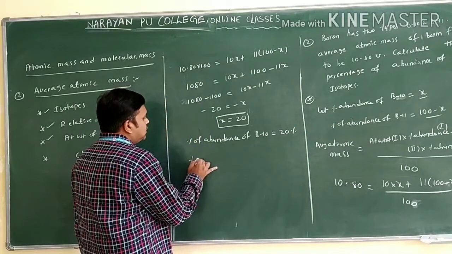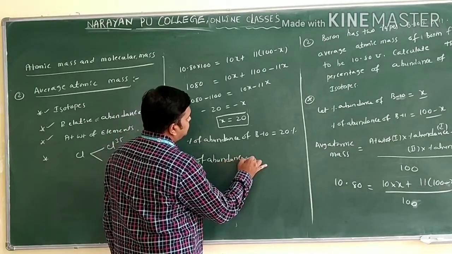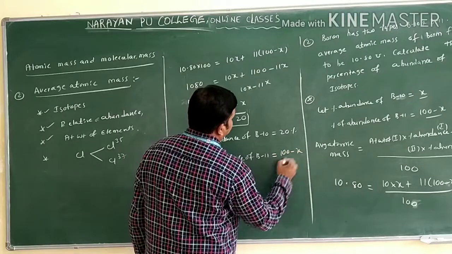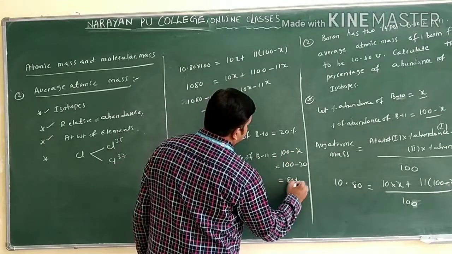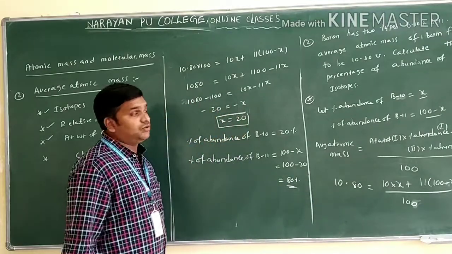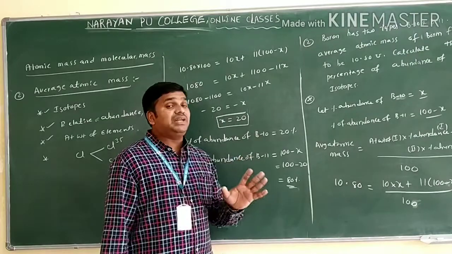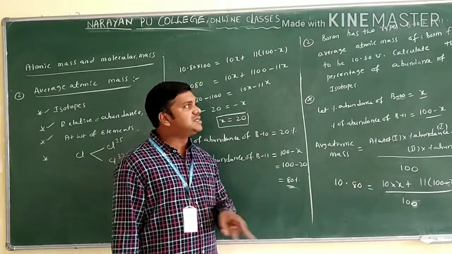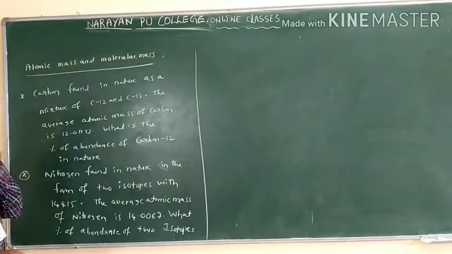Now the percentage of abundance of B11 is 100 minus x, 100 minus 20, that is equal to 80% only. In this way we have to find out the percentage of relative abundance of the elements when they give the average atomic mass and the weights of the two isotopes only.